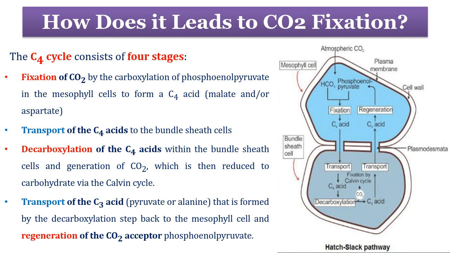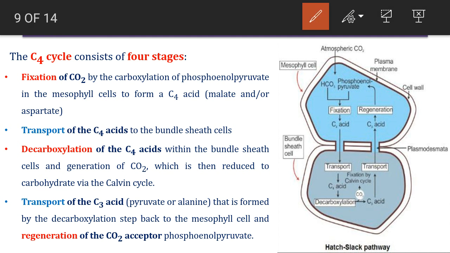Now this C4 pathway consists of 4 stages. The first step is the fixation of carbon dioxide. Carbon dioxide enters into the mesophyll cell for fixation by the carboxylation of phosphoenol pyruvate in the mesophyll cell to form a C4 acid. The first compound to be formed is oxaloacetate, and this oxaloacetate later gets converted into malate and aspartate, which is also a carbon 4 compound. Now this carbon 4 compound gets transported from the mesophyll cell into the bundle sheath cell,